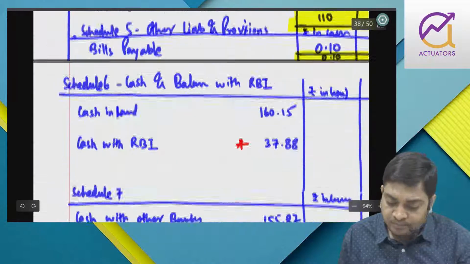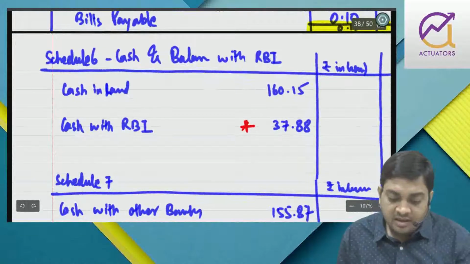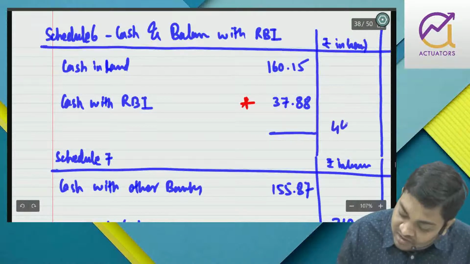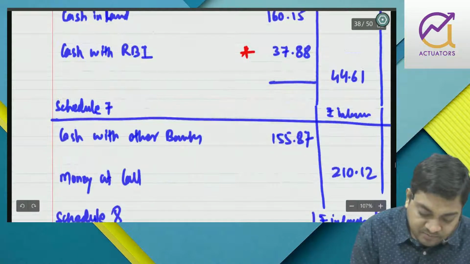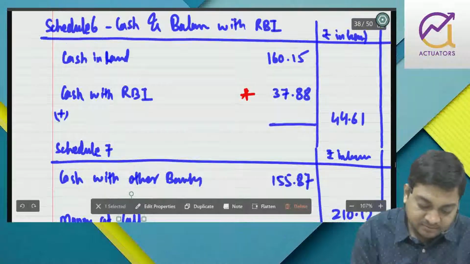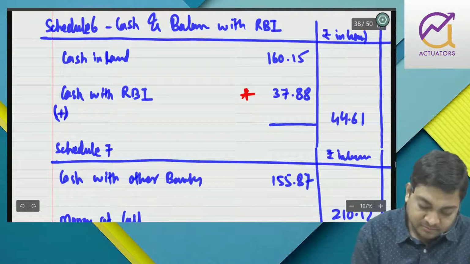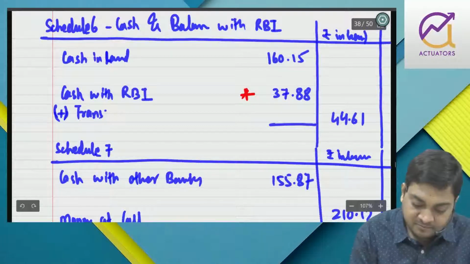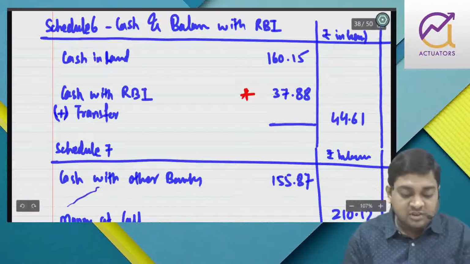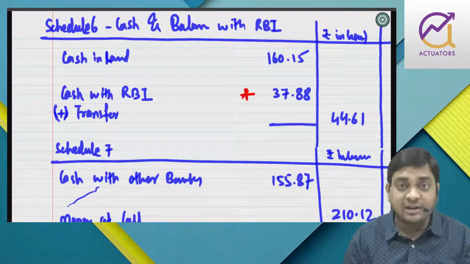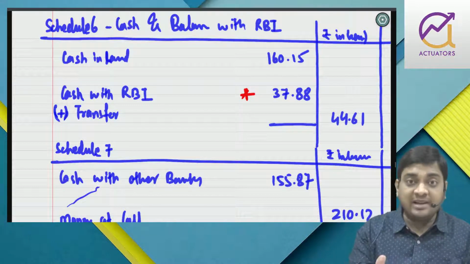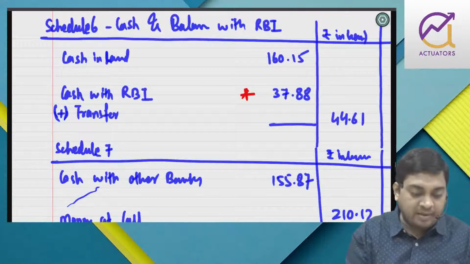So if I have to maintain this balance with RBI, so I have to transfer, and this is which you have to mandatorily maintain. No bank will try to manipulate this or try to hide this that we are not maintaining.